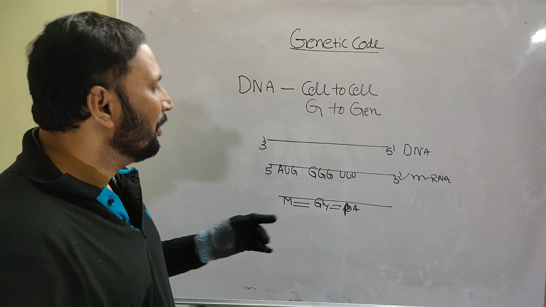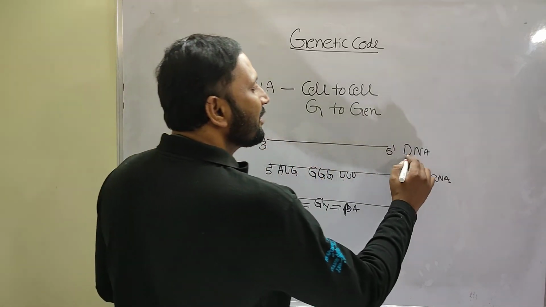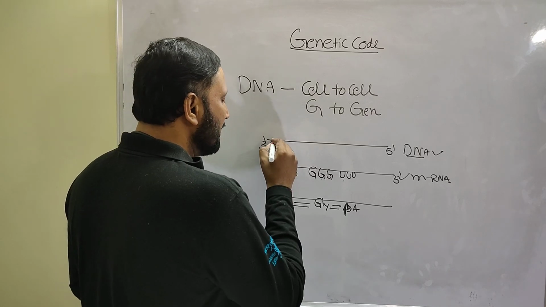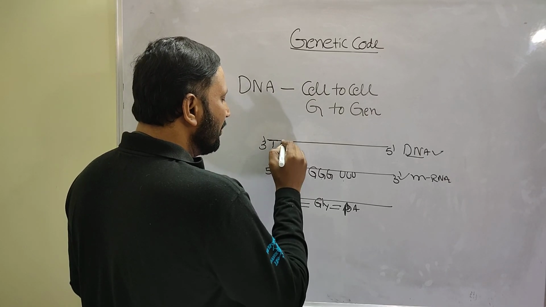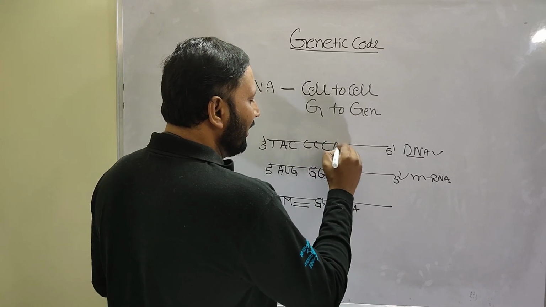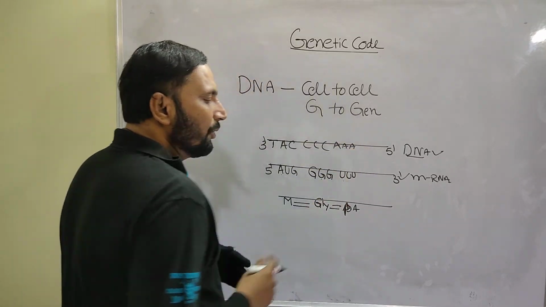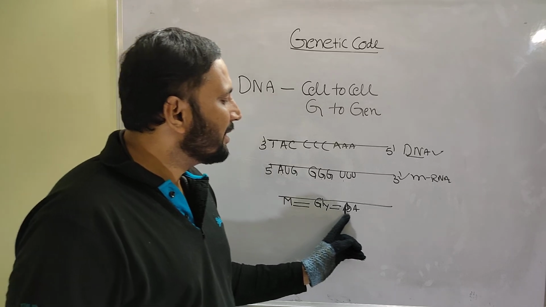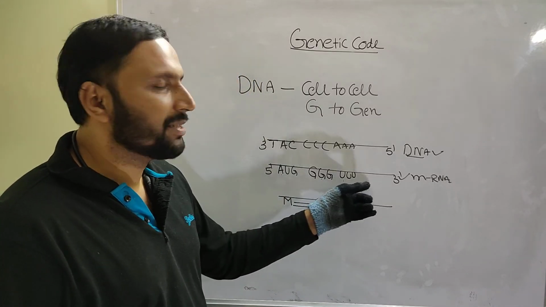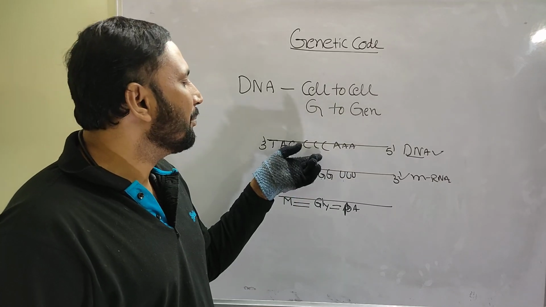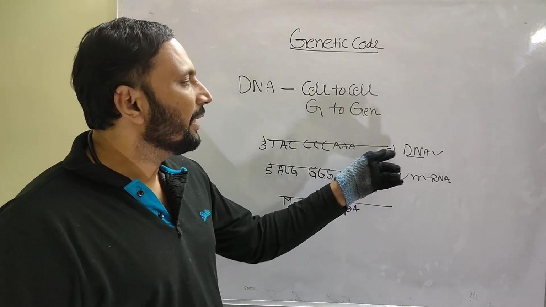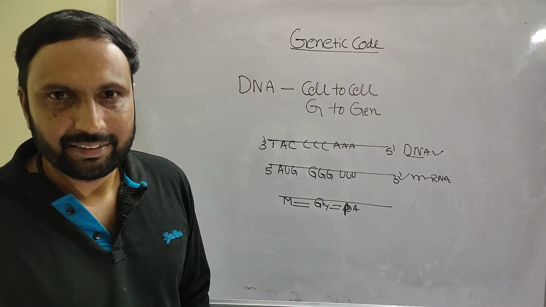The codons present on mRNA are determined by the nucleotide sequence present on DNA. What type of nucleotide sequence is present here? A, T, A, C, CCC, A. So the amino acid sequence in a polypeptide chain is determined by the codons on mRNA, which are determined by the nucleotide sequence in DNA. That is why DNA is the director.